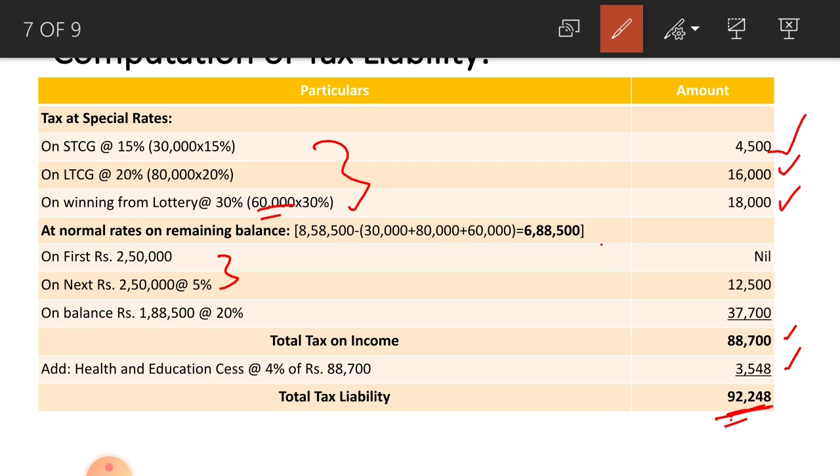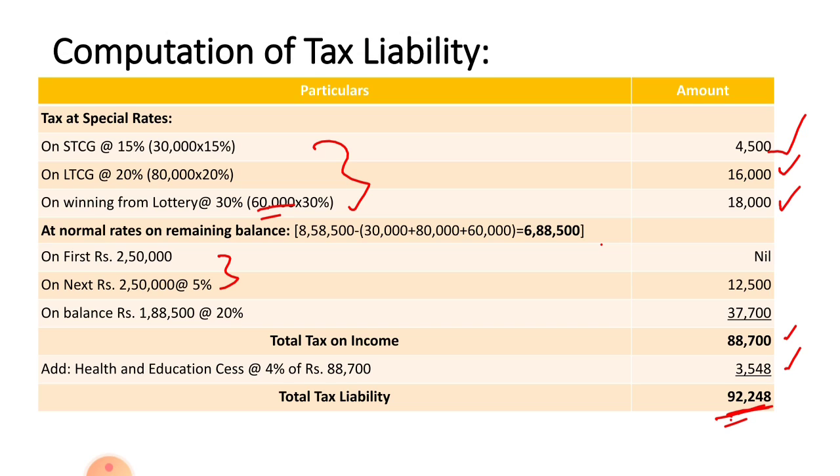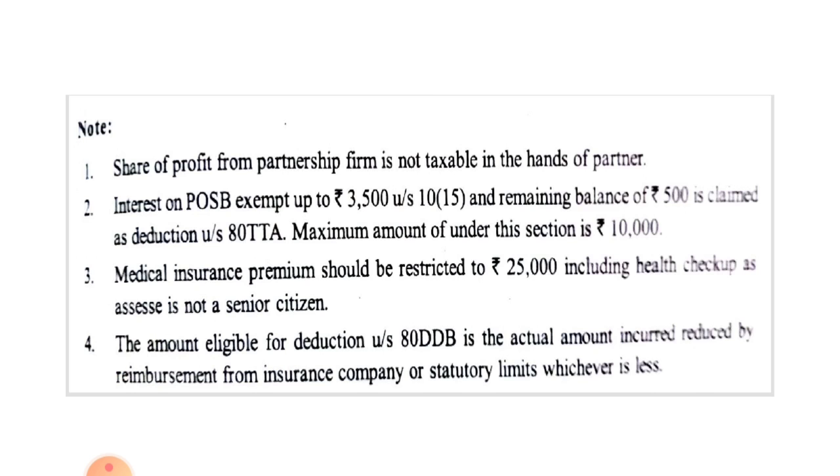Okay, both methods are right, this one is also right, that one is also fine. So, this is the problem of calculation of total income and tax liability of Miss Shravya. Working notes are there, go through this point. Thank you. Let us solve some problem in the next session.